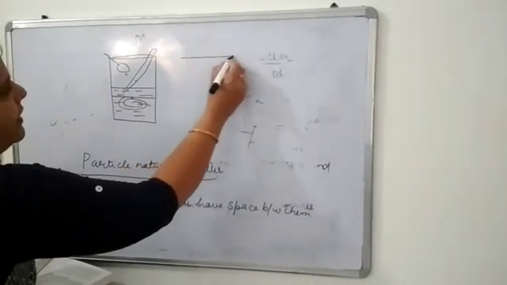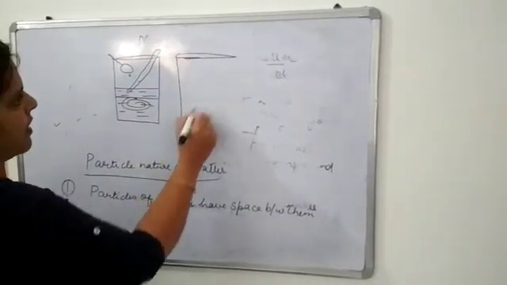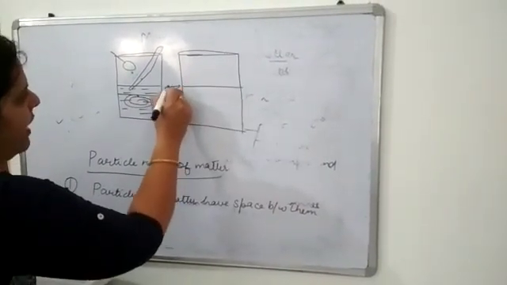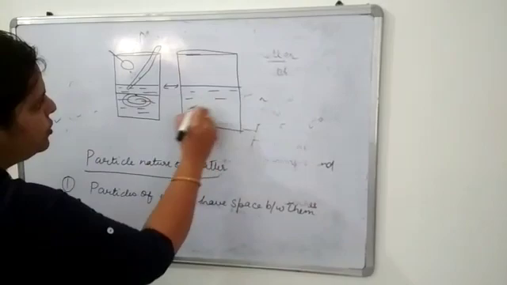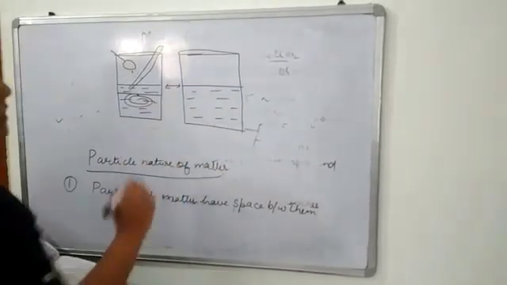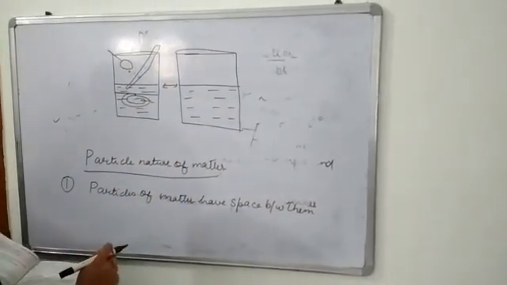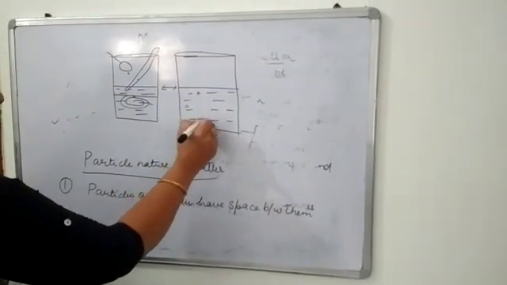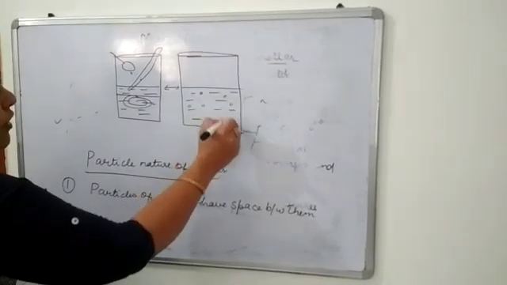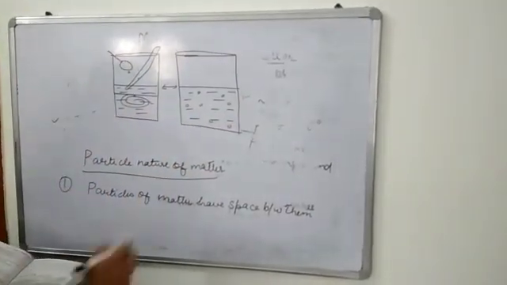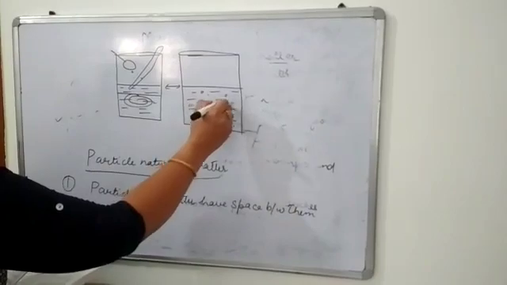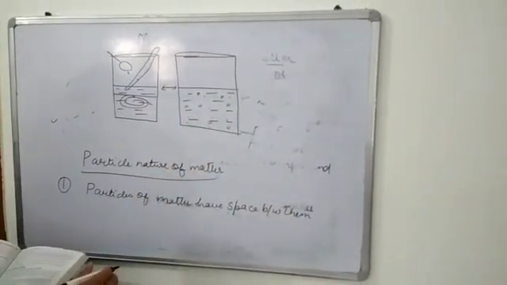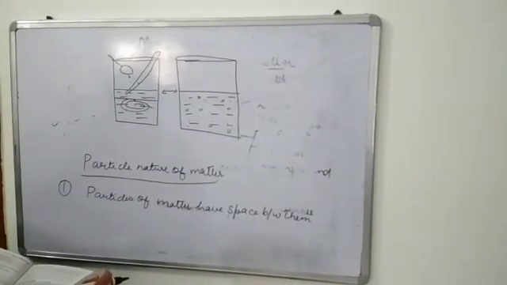What we will find is that the level of water remains the same before and after mixing the salt or sugar. So how does the level remain the same? Why? Because in between the particles of water there is a lot of space, the voids, and in these voids the particles of salt or sugar get trapped. And this shows that the particles of matter have space between them.